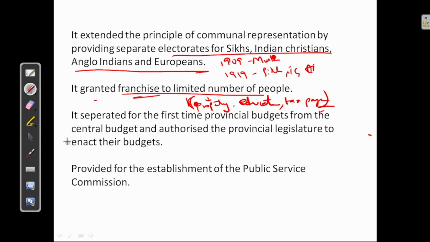Next, it separated for the first time provincial budgets from the central budgets and authorized the provincial legislature to enact their budgets. Okay, this is also important. Yes. Provincial budgets were separated from the central budgets, and the provincial legislature was given power to enact their budgets. Next, it provided for the establishment of Public Service Commission.